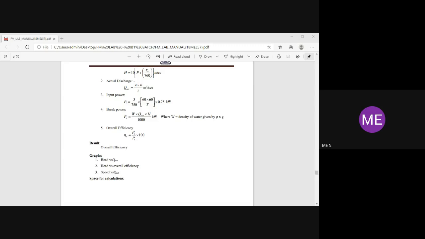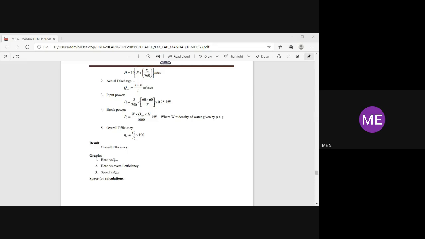And you need to calculate total head. Total head formula is 10 into P plus PV divided by 760.